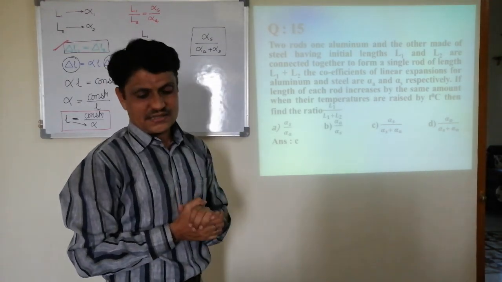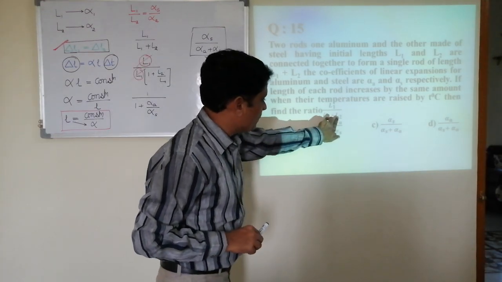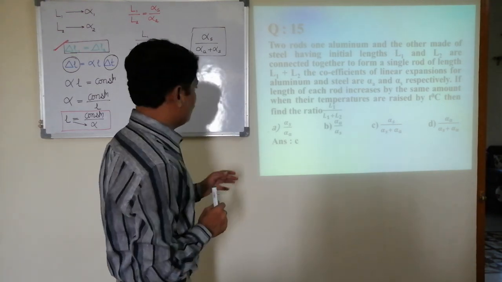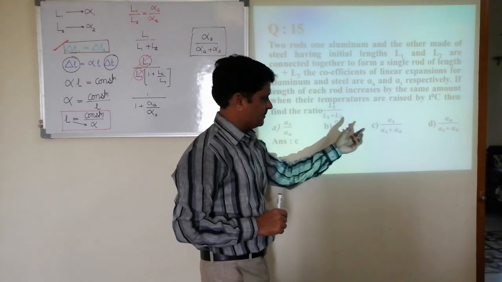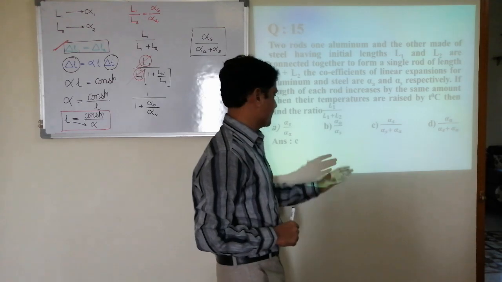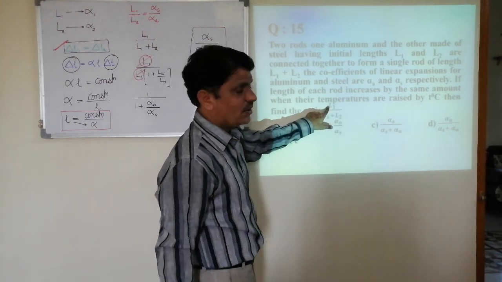By prediction I can say, see, in the denominator anyway we want L1 plus L2. So it means in the denominator we get the sum of alphas. Means the answer is either this or this. So these were directly wrong. In the numerator we have L1.